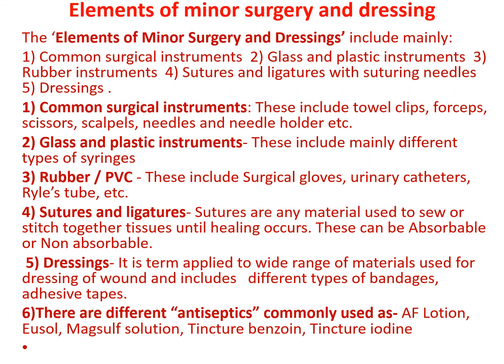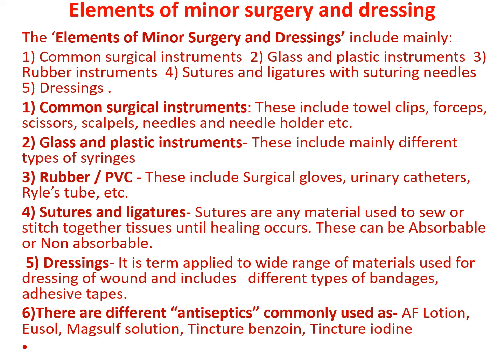Our next point is elements of minor surgery and dressing. The elements of minor surgery and dressings include mainly common surgical instruments, glass and plastic instruments, rubber instruments, sutures and ligatures with suturing needles, and dressings. Common surgical instruments are towel clips, forceps, scissors, scalpels, needles and needle holders, etc. Glass and plastic instruments are mainly different types of syringes.